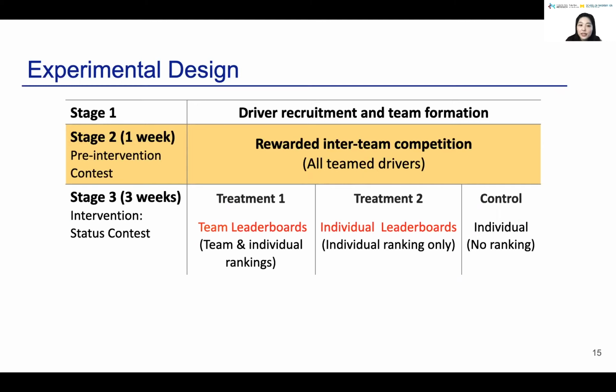Specifically, we have 3 conditions. In treatment 1, teams are going to engage in a team leaderboard, and drivers can continue to receive team ranking and within team individual ranking. In treatment 2, the individual leaderboard condition, drivers will continue to receive within team individual ranking, and in control group, they will only receive individual performance with no ranking or social comparison information.